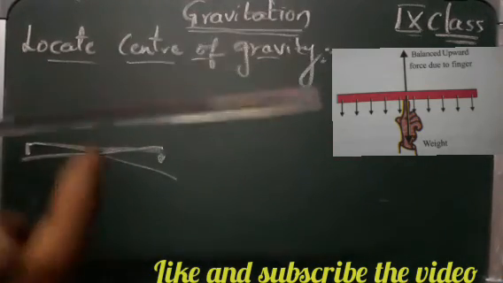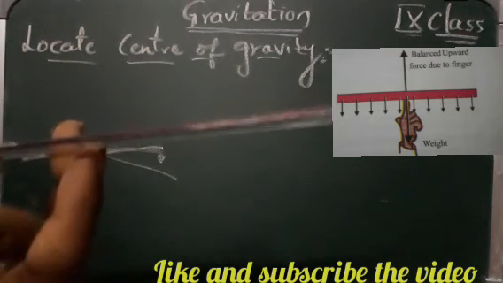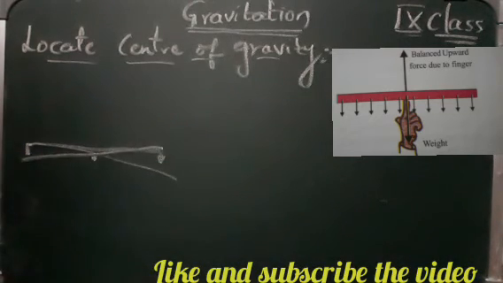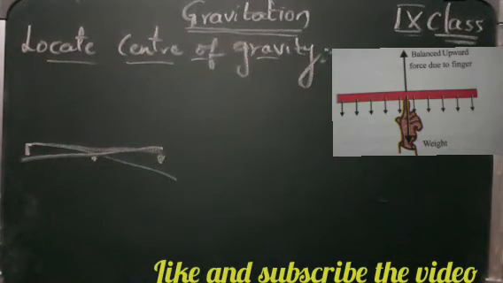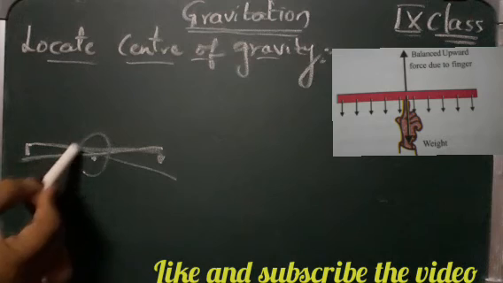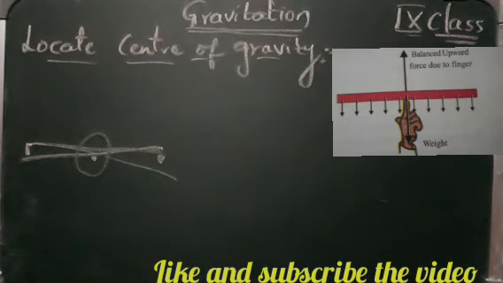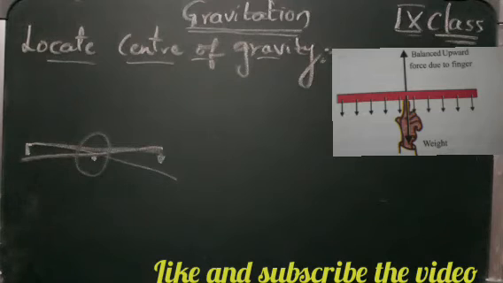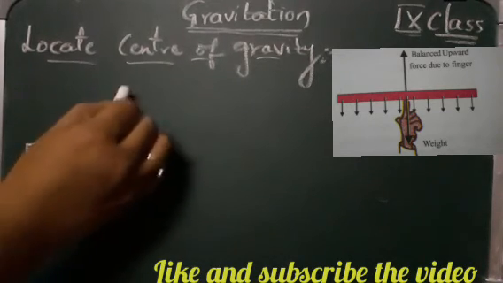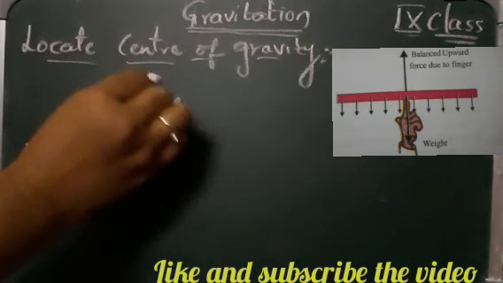So first we have to find out where the center of gravity is, where is the point which is going to balance the weight. That is nothing but the center of gravity. How are we going to locate it? At this point the scale behaves as if its entire weight is concentrated here. The support given at this single point supports the entire scale, and this point is nothing but the center of gravity.